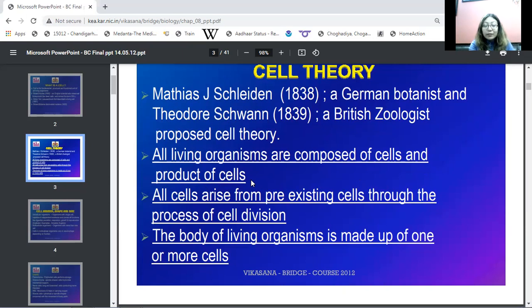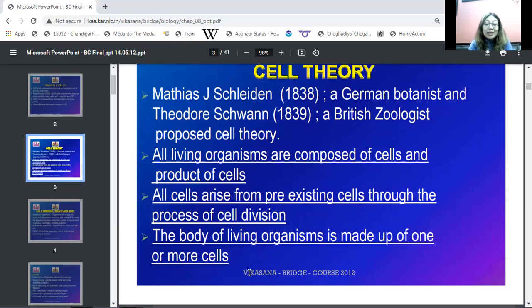A few years later, one more point was added to their cell theory, that cells arise from pre-existing cells through the process of cell division. That was discovered by the scientist Rudolf Virchow, who discovered that the cell undergoes cell division. They reproduce and form new cells. So more points were added to the cell theory, that all cells arise from pre-existing cells through the process of cell division, and the body of a living organism is made up of one or more cells.